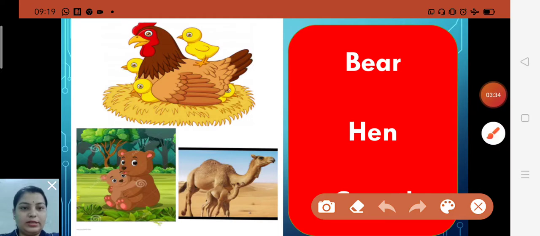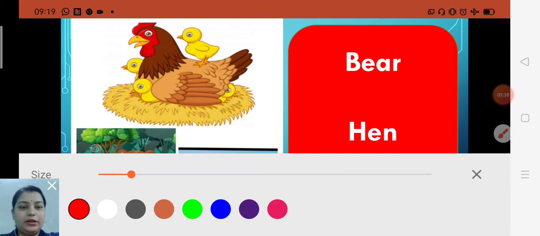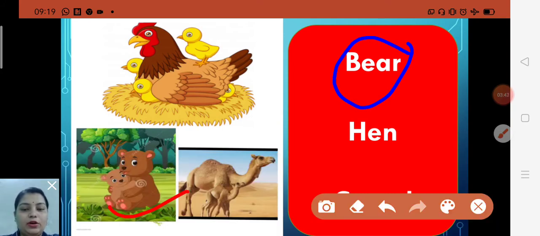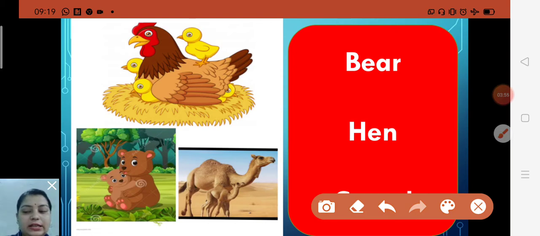Like here children, this is the picture of a bear. Spelling BEAR, bear. Do you know the baby of a bear, my dear children? Yes, a baby of a bear is called a cub. Spelling CUB, cub. And what do you know about this animal children? It is one of the most intelligent land animals, and it has the largest and most complex brain in comparison to other animals.